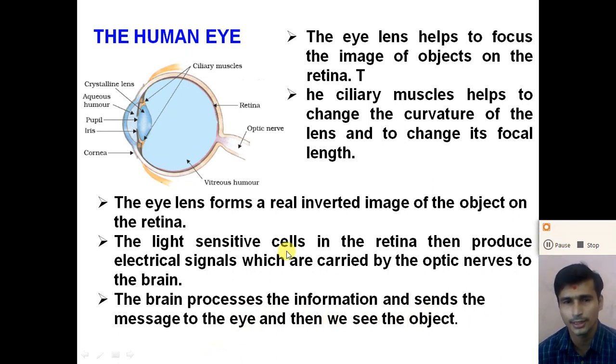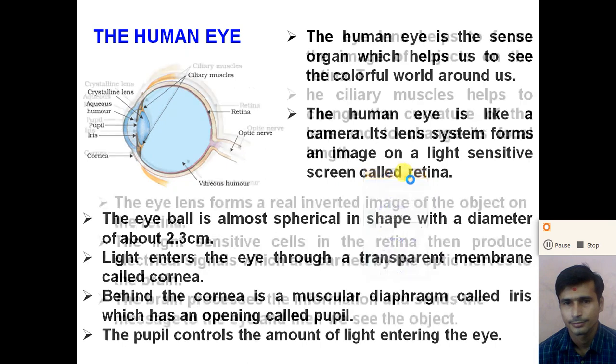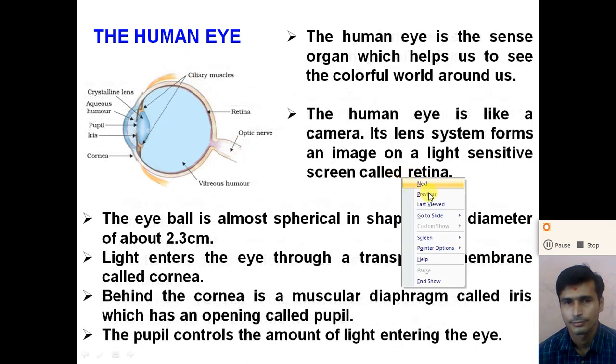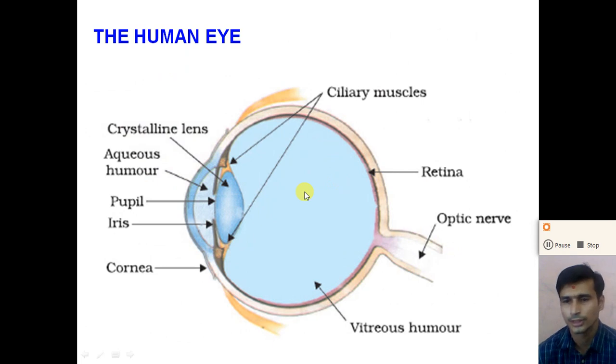So dear student, understand the working of the eye. Let us revise once again, right? So the structure of the human eye is there. First of all, the outermost diaphragm is called the cornea. The light enters from the cornea and is incident on the crystalline lens. Here the crystalline lens is a transparent jelly material, and it is of a convex type. After refraction of the light from this crystalline lens, the image will be formed on the retina.